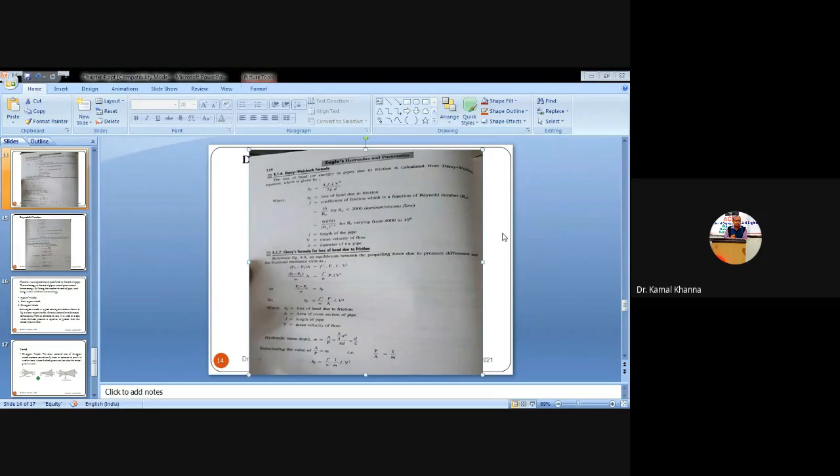Referencing the previous equation, HF is equal to 4FLV squared by 2GD, in the previous equilibrium the propelling force due to the pressure difference and the frictional resistance exist. So (P1 minus P2) into A is equal to F dash into P into L into V squared. We have calculated this equilibrium equation in the previous Darcy equation also: the difference in pressure into the area is always equal to the frictional resistance into the wetted perimeter into the length of the pipe, from entry to exit, and V is the mean velocity, the square of the mean velocity.